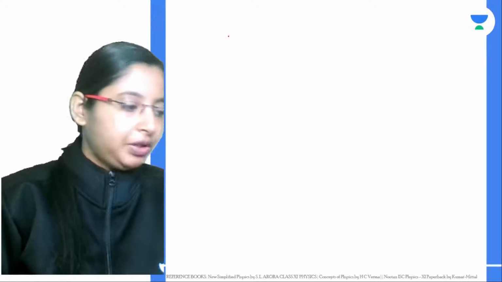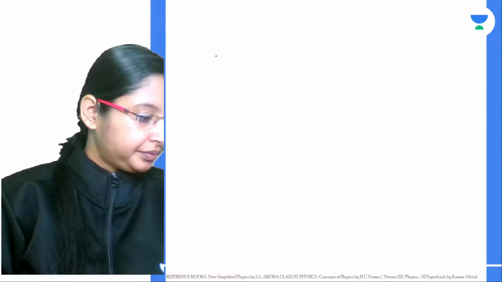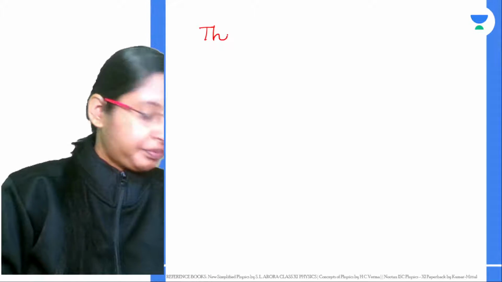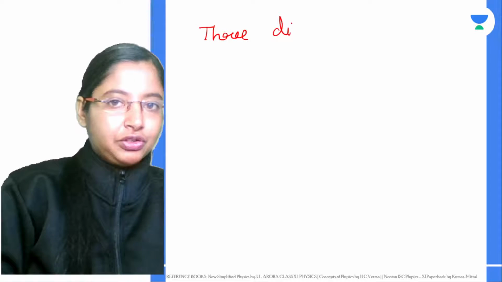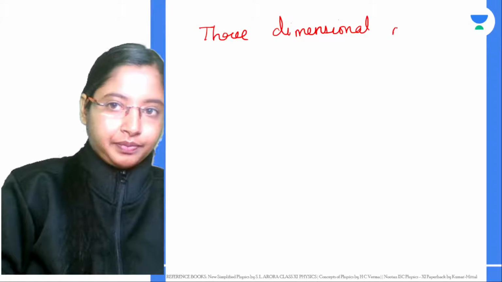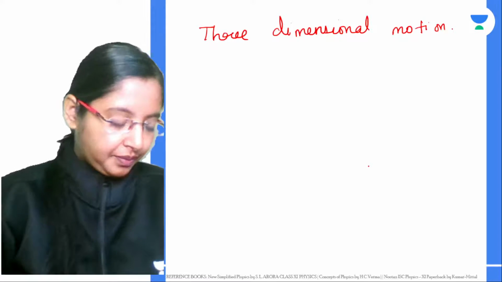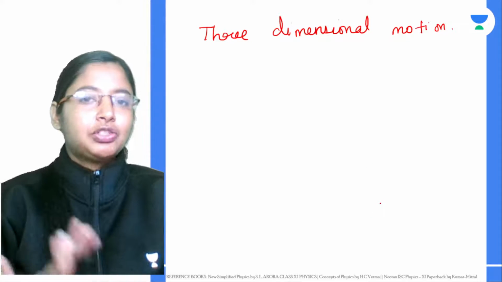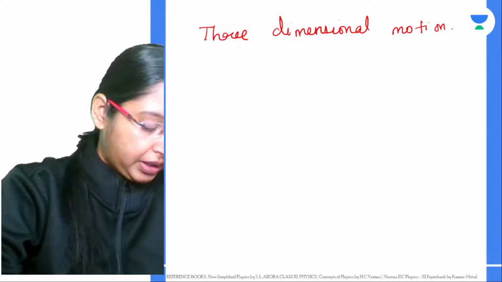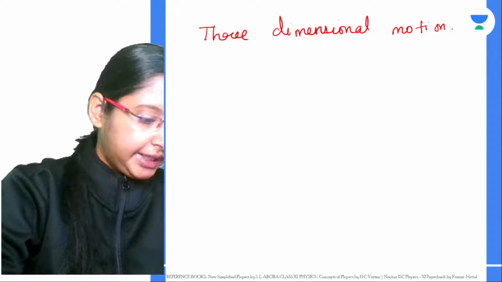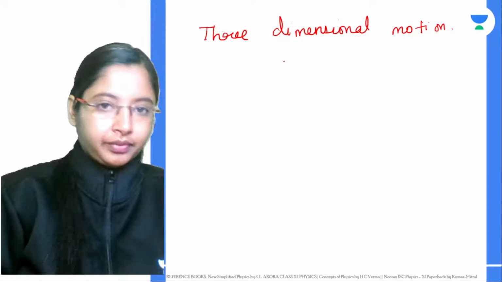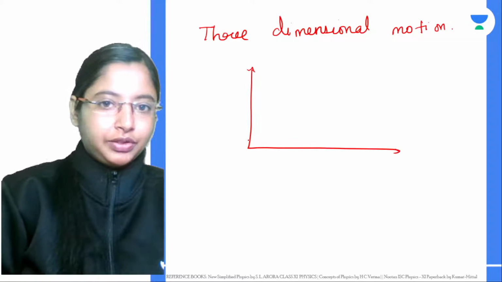Then what will happen with a three-dimensional motion? What is a three-dimensional motion then? The motion of an object is said to be three-dimensional when, in space, you take all three axes into consideration. Can you tell me an example of a three-dimensional object? So basically you have all three axes into consideration.